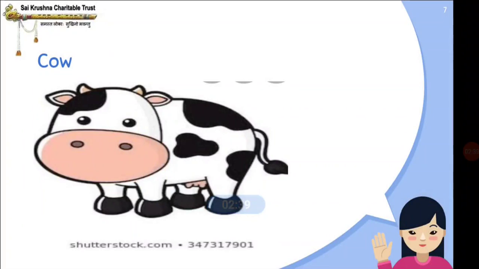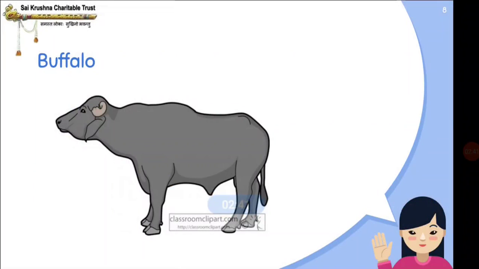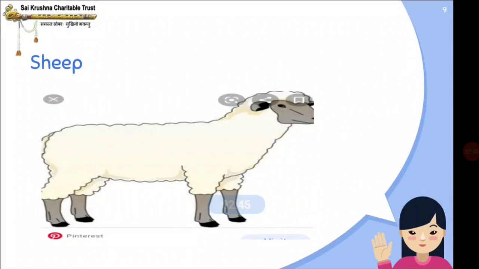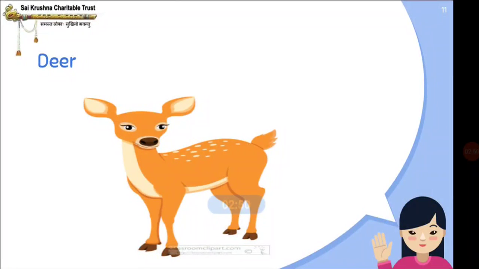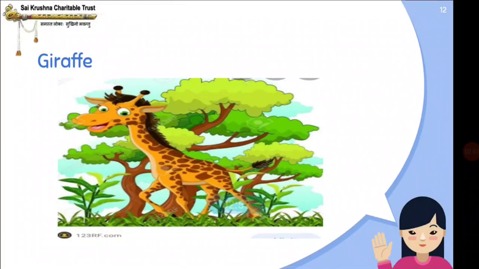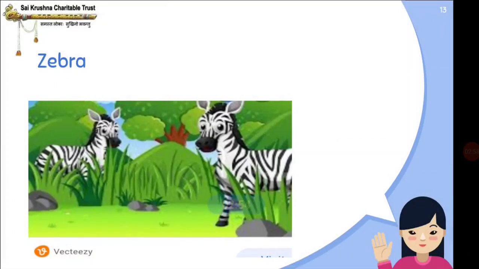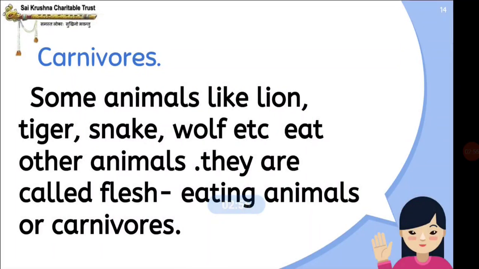Okay. So see, cow, buffalo, sheep, monkey, deer, giraffe, zebra, all these are herbivores. Okay. So now move on to carnivores.